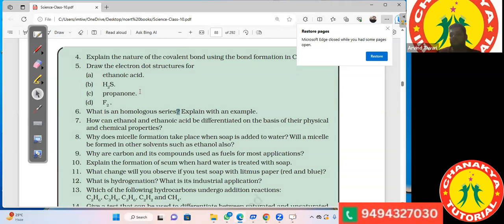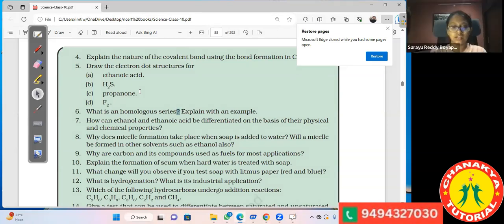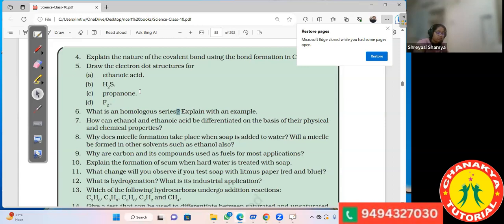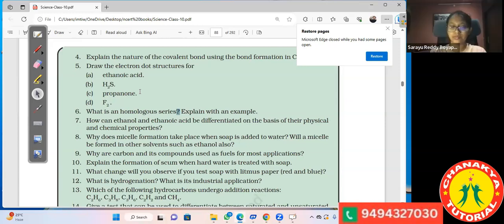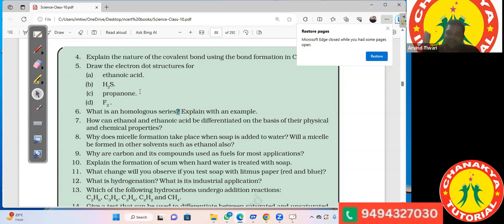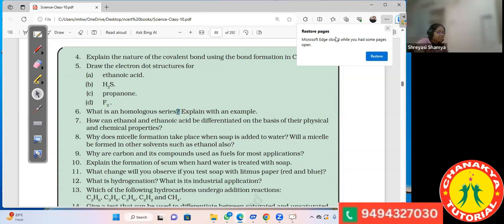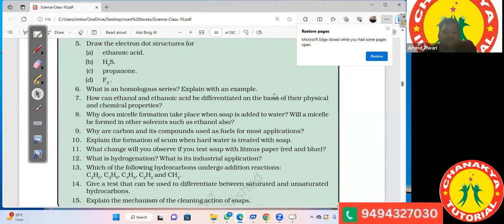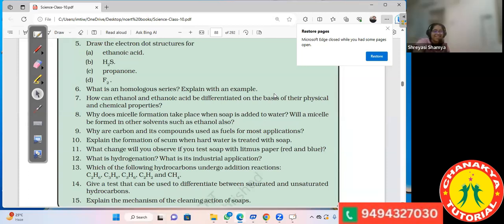Ethanol has an alcoholic smell, and alcoholic smell is not a pleasant smell. And sir, ethanol has a burning taste, and ethanoic acid has a sour taste. Okay, but we will not taste that. Yes, sir, no tasting.